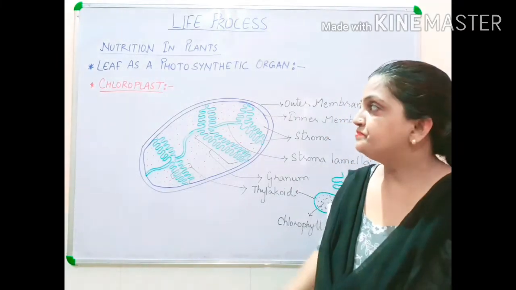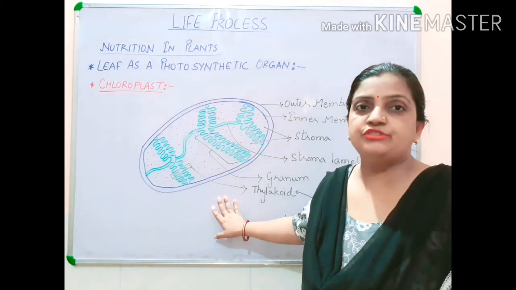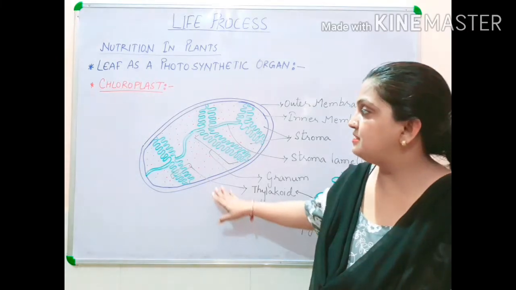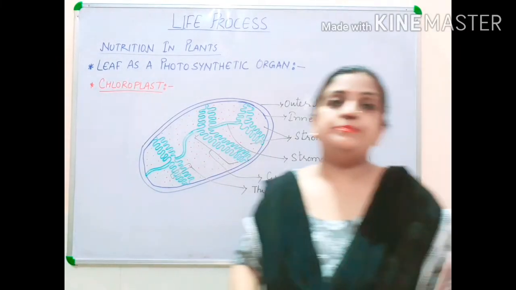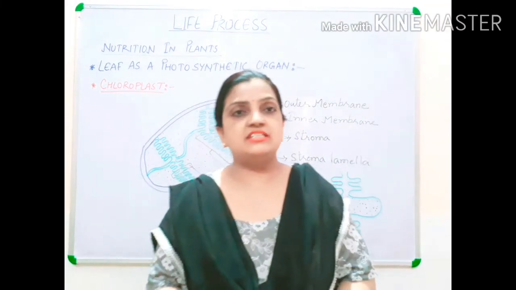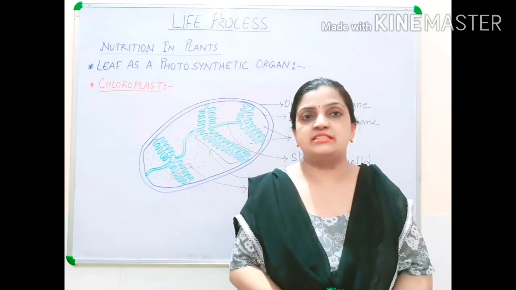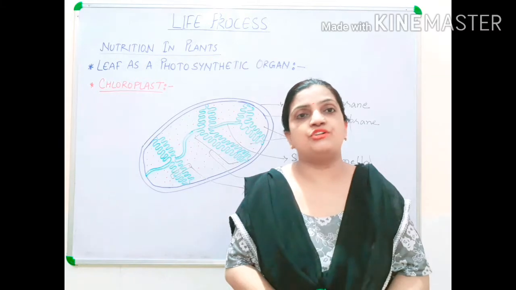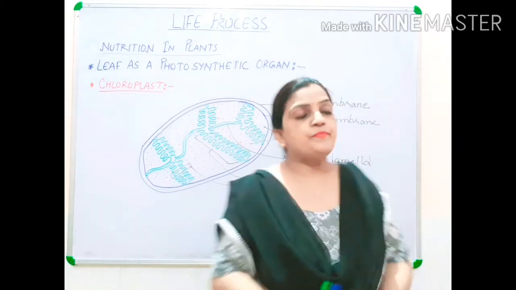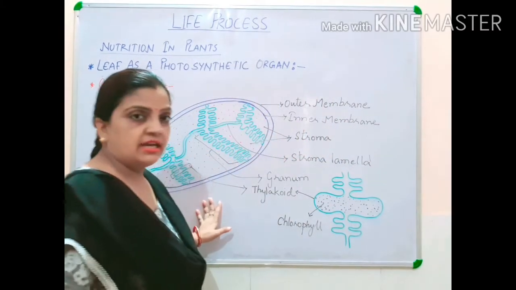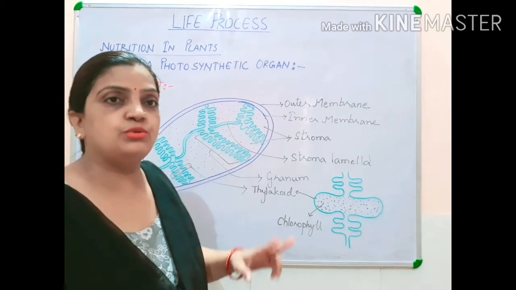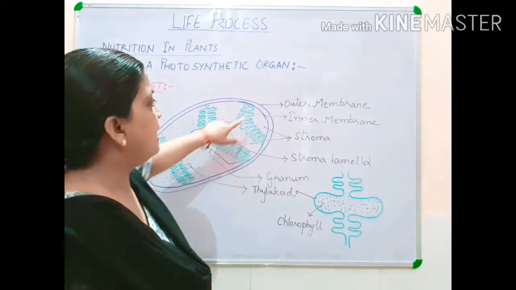On the board you can see that I have drawn a chloroplast, and this chloroplast is a type of plastid which is present only in plants and is responsible for the process of photosynthesis, the manufacture of food in plants.